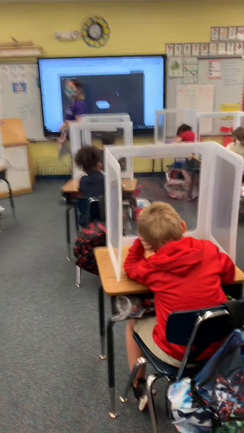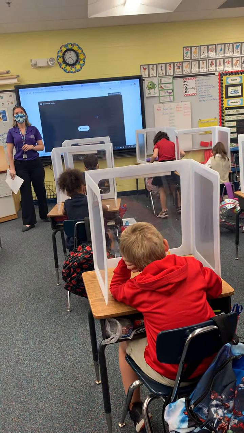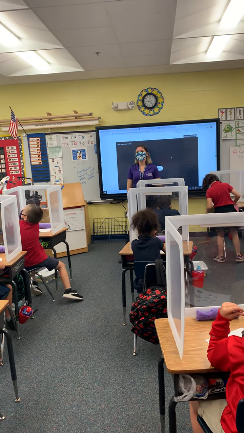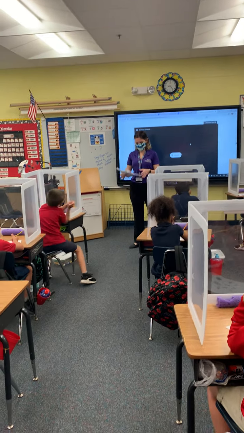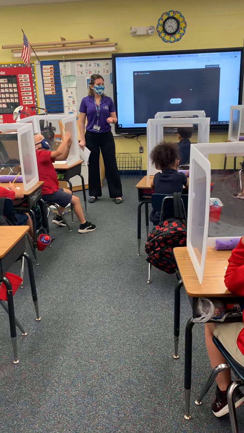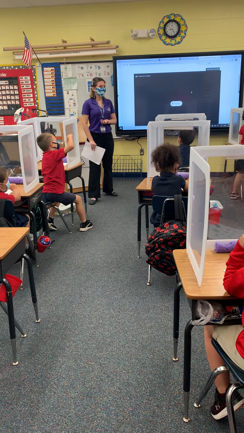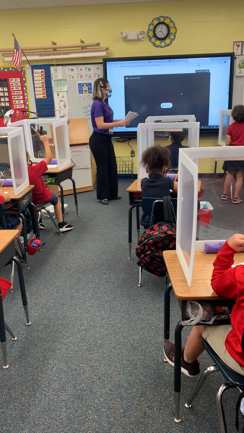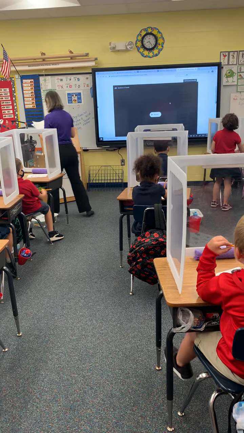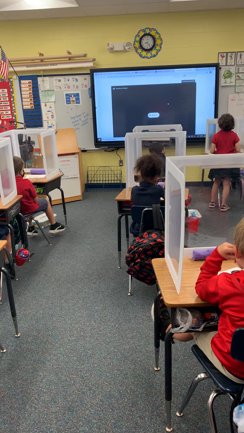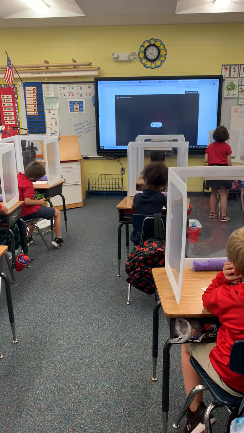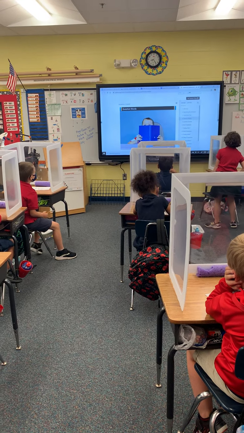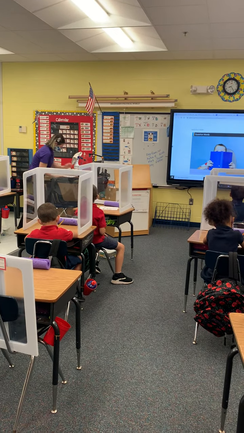So key details can also be found in non-fiction text. What about the elephant? We know already that key details are important pieces of information, right? So today, we are going to learn how to answer questions in non-fiction text with key details, okay? So let's dig for information.